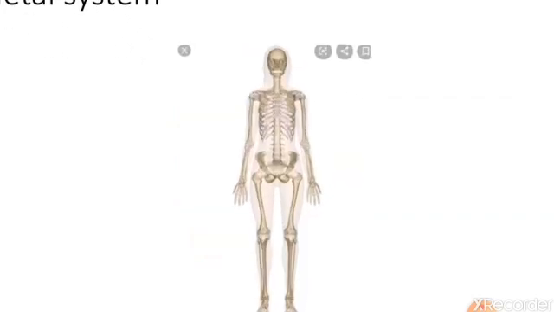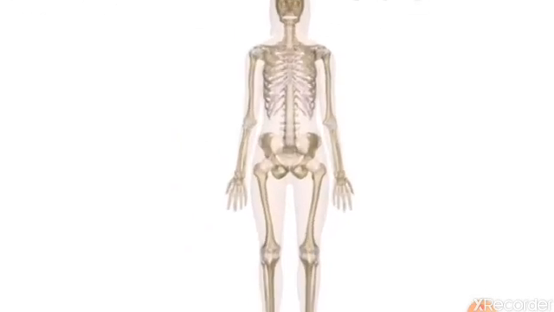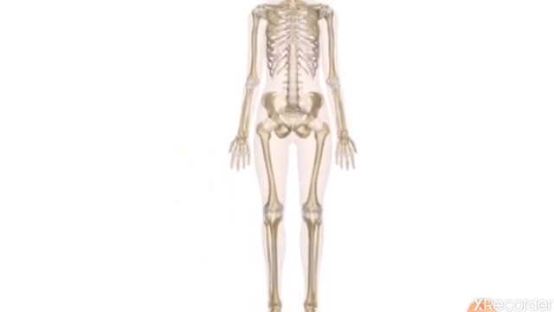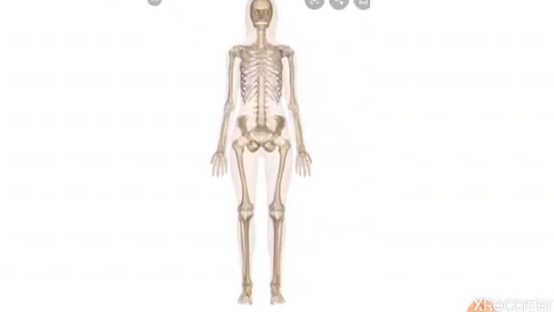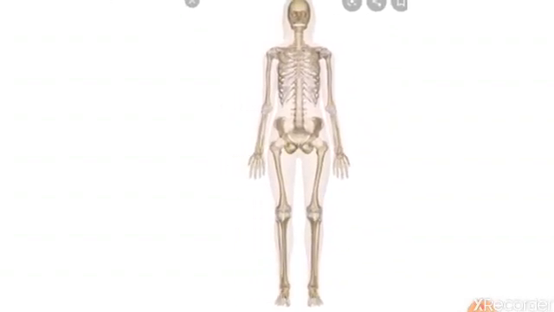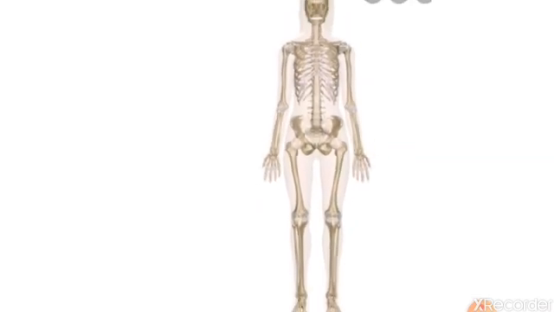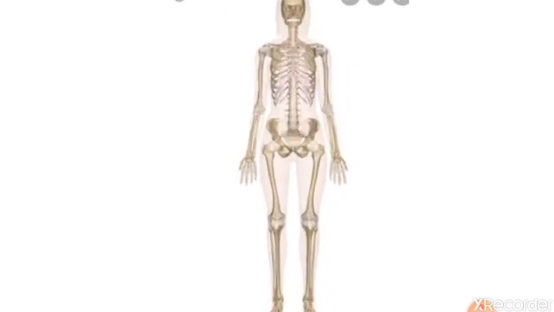Now this is a picture of the skeletal system. The skeletal system is made up of bones and muscles. The function of the skeletal system is that it gives shape to our body and helps in our movement. Without this system, it will be difficult for us to move our body easily.